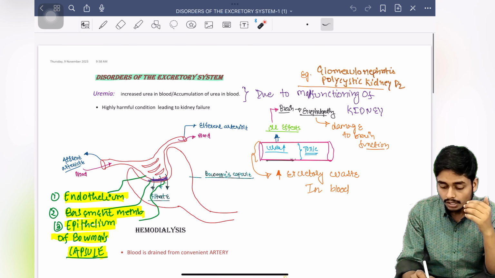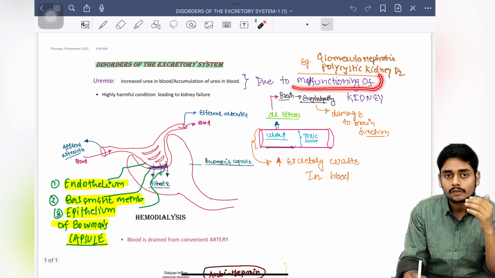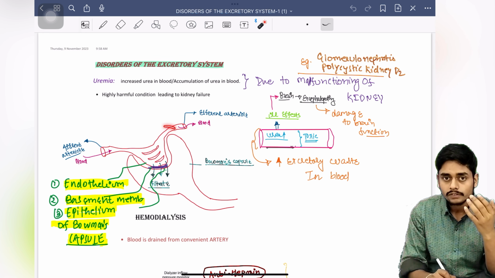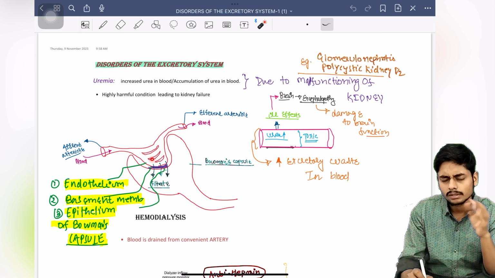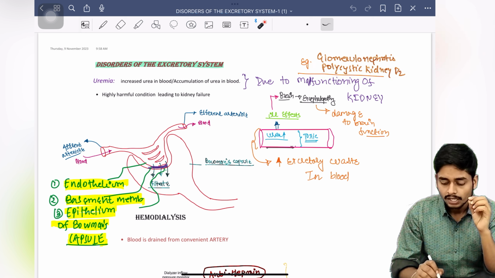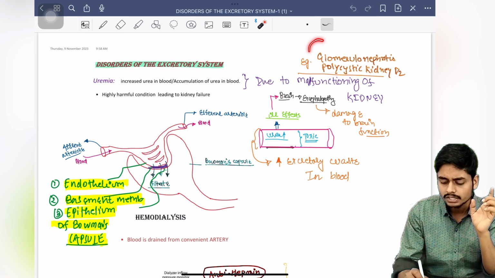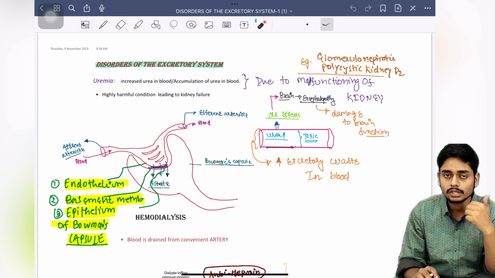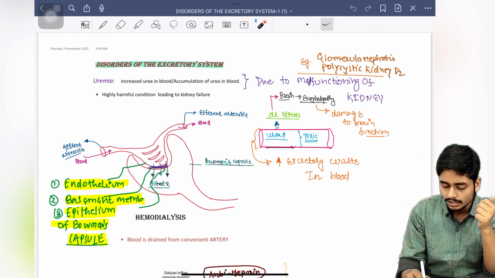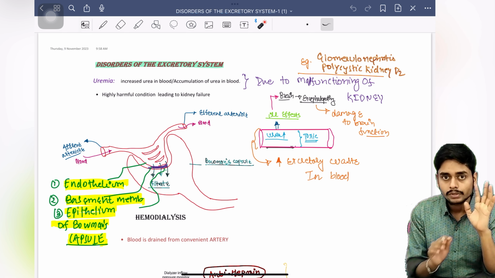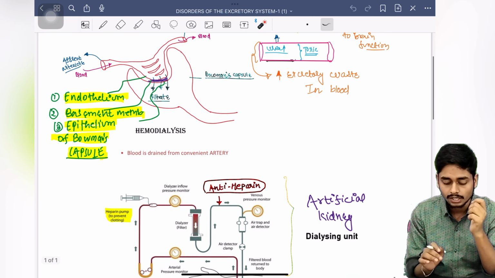As I told you, there is malfunctioning of the kidney. So what is that malfunctioning which leads to this condition, that there is a problem in the filtration process? That condition is glomerulonephritis, polycystic kidney disease. Again I am saying you don't need to know all these things except glomerulonephritis, which is discussed a little bit in your NCERT, so I will be discussing it later on. So I hope till now it is clear what is uremia and how this condition arises.